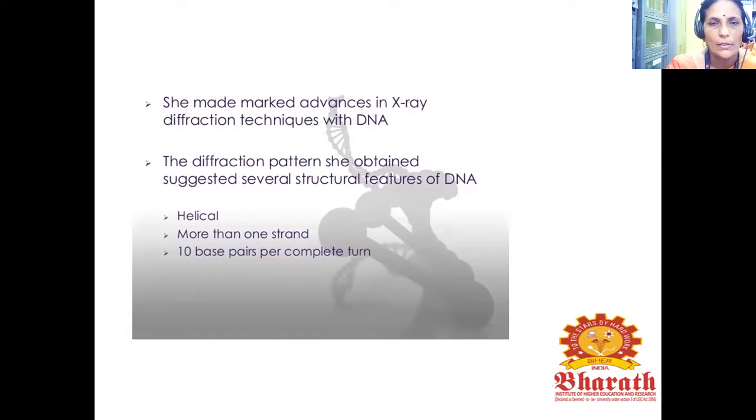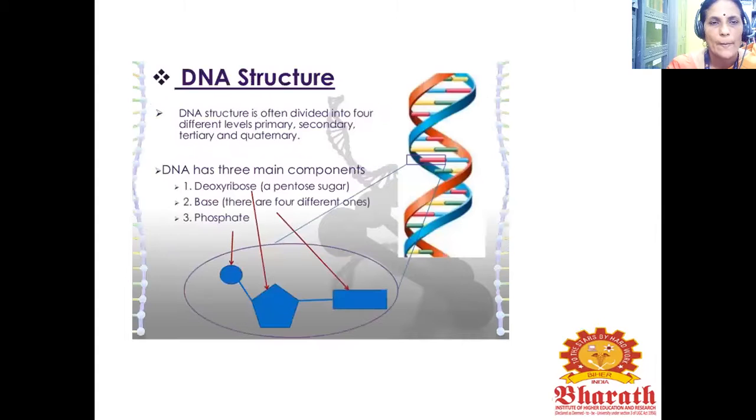She made marked advances in X-ray diffraction techniques with DNA. The diffraction pattern she obtained suggested several structural features of DNA. The first is helical, more than one strand, 10 base pairs per complete turn.